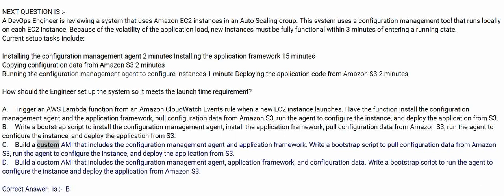C. Build a custom AMI that includes the configuration management agent and application framework. Write a bootstrap script to pull configuration data from Amazon S3, run the agent to configure the instance, and deploy the application from S3. D. Build a custom AMI that includes the configuration management agent, application framework, and configuration data. Write a bootstrap script to run the agent to configure the instance and deploy the application from Amazon S3.